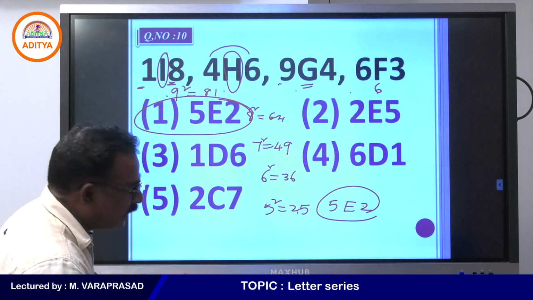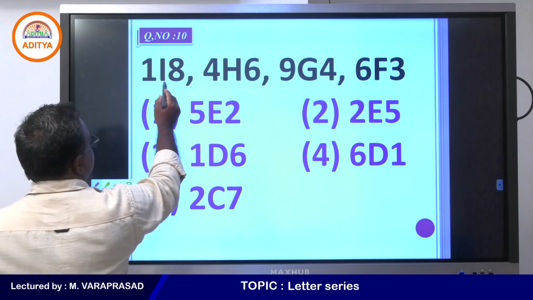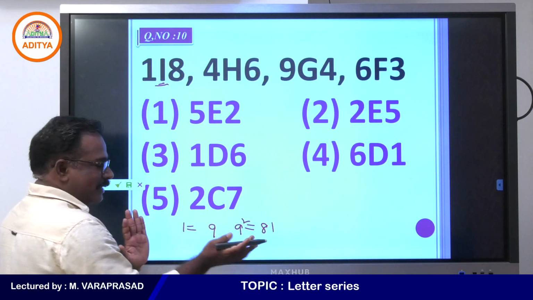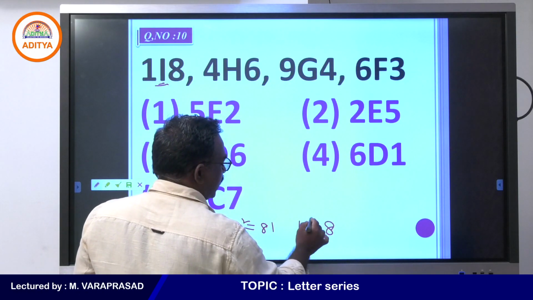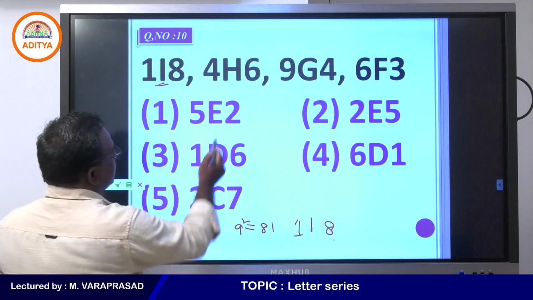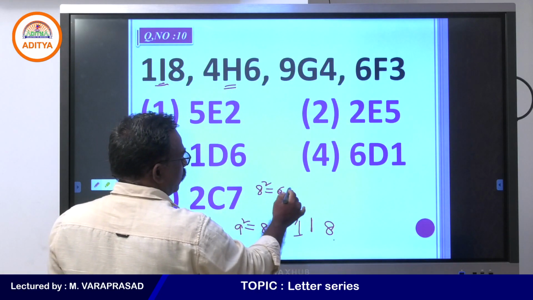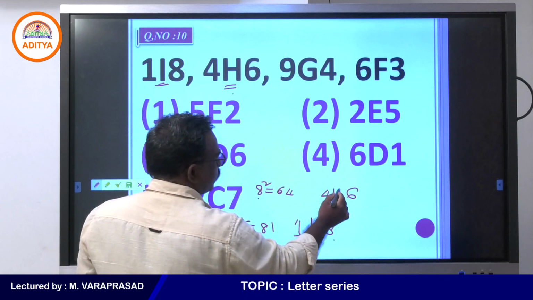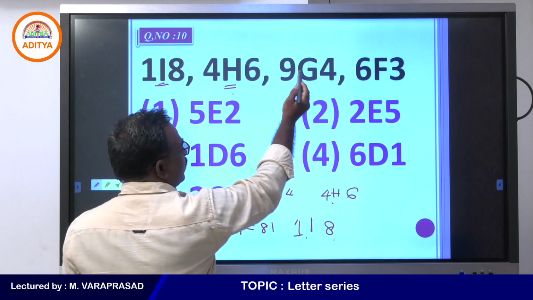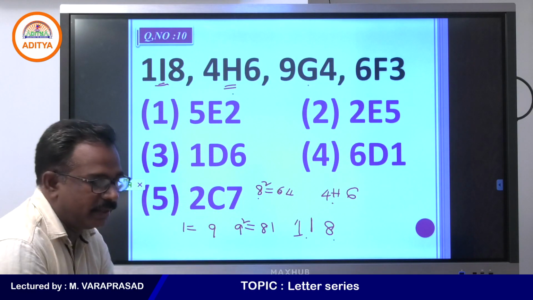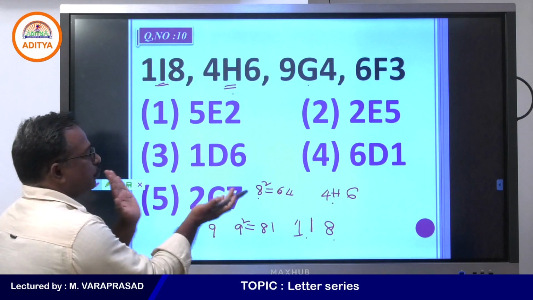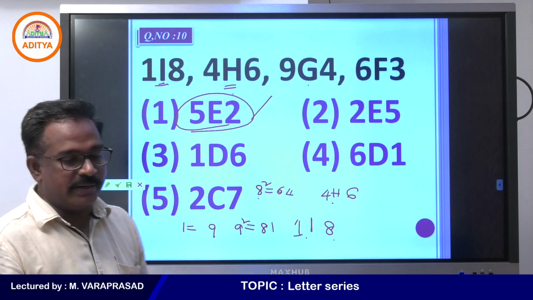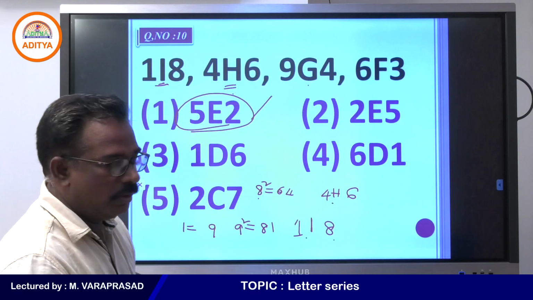So what they did here: this is I, the 9th letter, 9 square is 81, and 81 reversed is 18. This is the 8th letter H, 8 square is 64, reversed 46. Then 9th, 8th, 7th, 6th and 5th letter, 5 square is 25, which should be written as 52, option number 1. The place value is written in reverse order. One more last example for today.